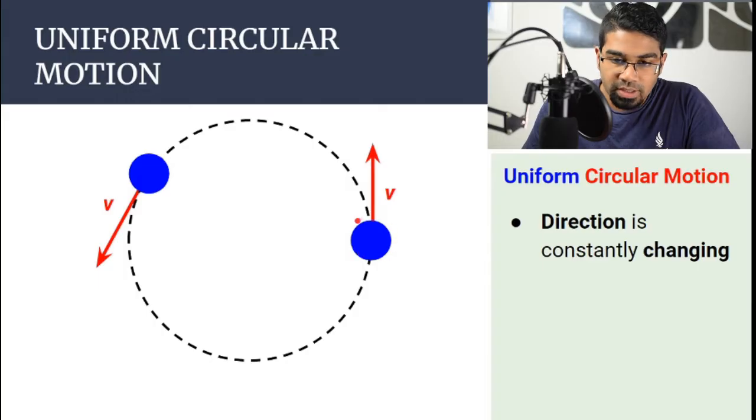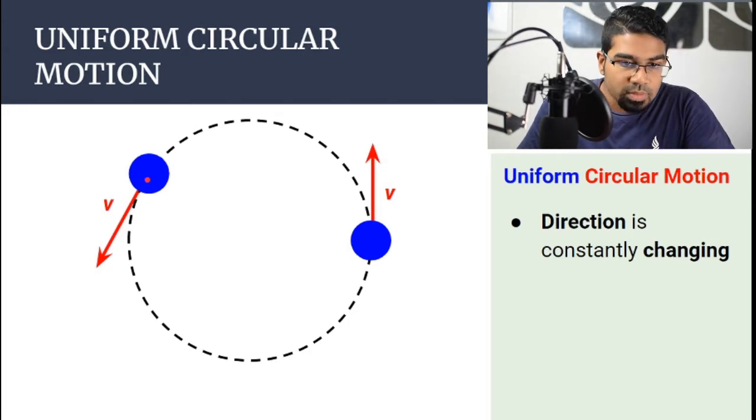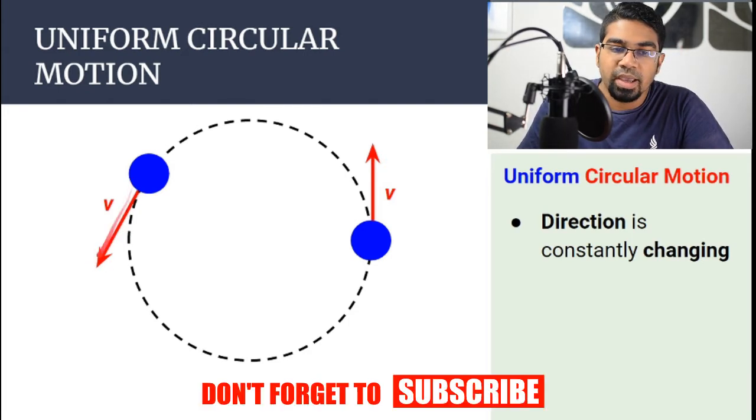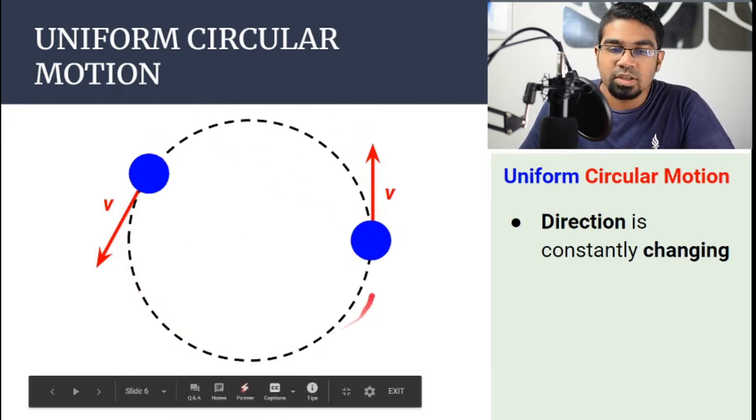Let's look at the object here on the right. At this point of the motion, the object is moving in this direction, vertically upwards in this diagram. And then you look at the object in this position, the object is moving instantaneously in this direction. At that specific point in time, the object is moving in this direction. It's a diagonal direction. So you can see that the direction of the object is constantly changing as it is moving in the circular motion.